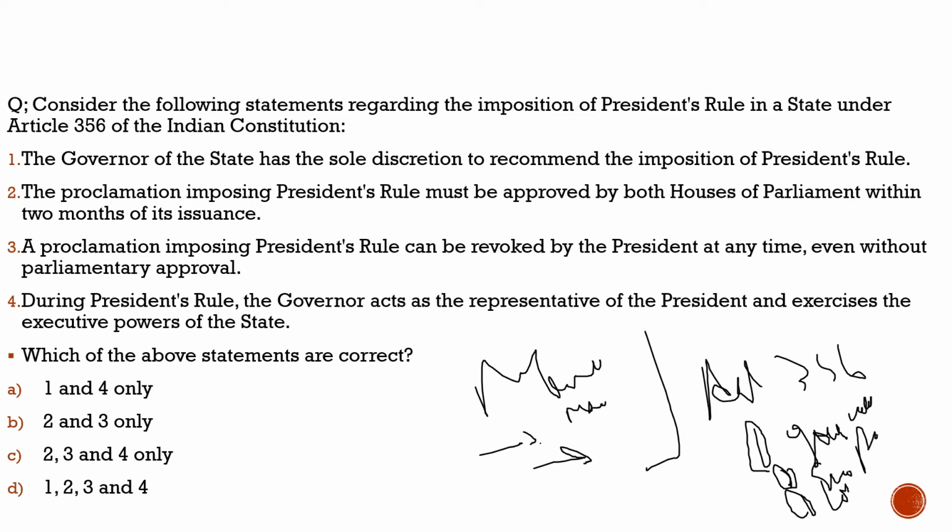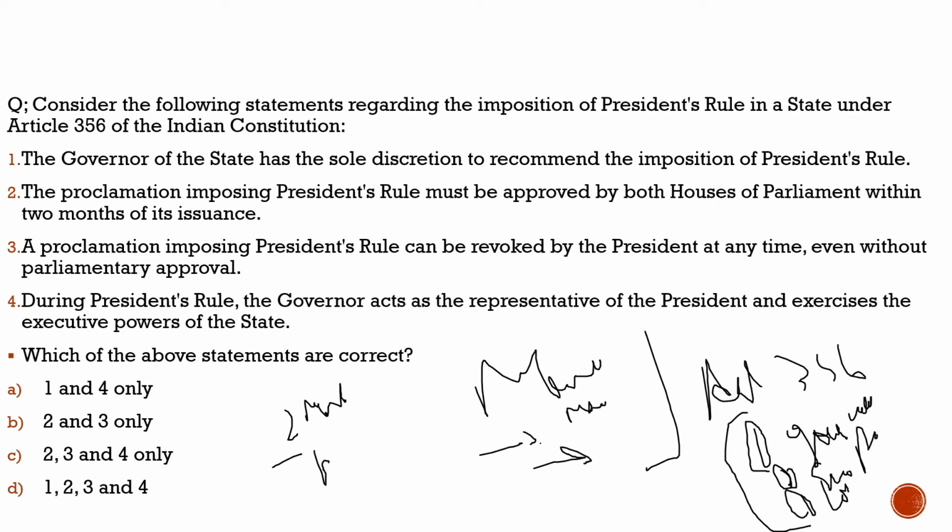Now after the presidential rule is issued by the President, what will happen? Within 2 months, it should be discussed and passed by both houses of Parliament. Within 2 months it should be passed. Suppose if the Lok Sabha is not there, the Rajya Sabha should pass it within 2 months, and once the Lok Sabha comes back, they should pass it. Third thing, does it lead to the automatic dissolution of Parliament? No, it does not lead to the automatic dissolution of the Lok Sabha, but it suspends the Lok Sabha.